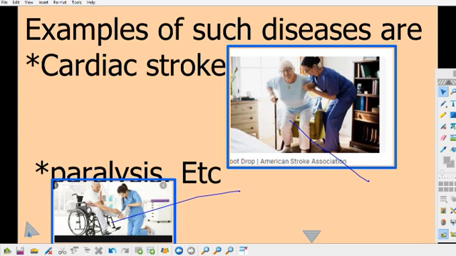Now remember what I said, that communicable is the one that can be transferred from one person to another. Non-communicable is a type of disease that cannot be transferred. We listed examples of communicable disease like AIDS, COVID-19, and the rest of them. And we also listed examples of non-communicable disease, such as cardiac stroke and paralysis and the rest of them.